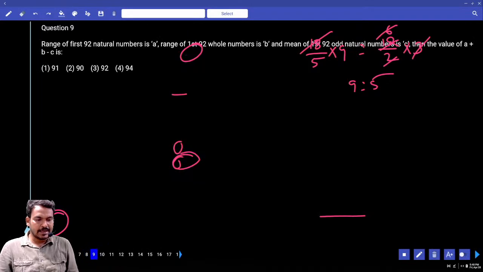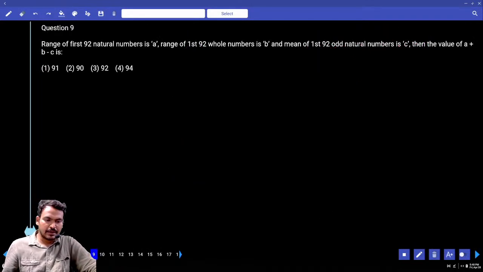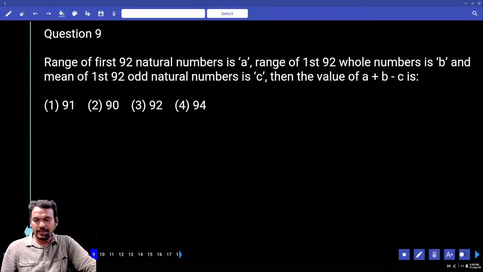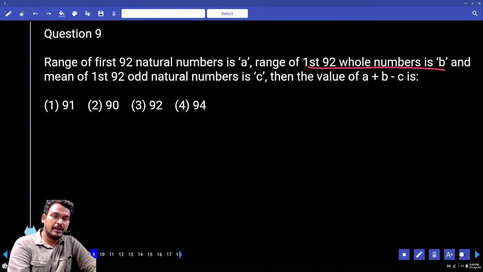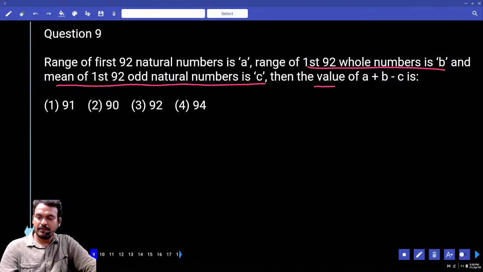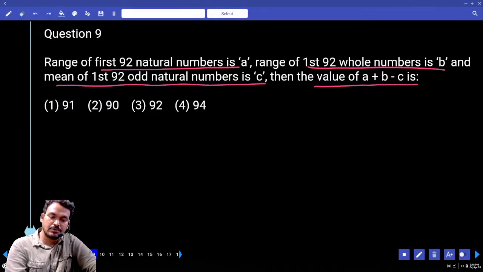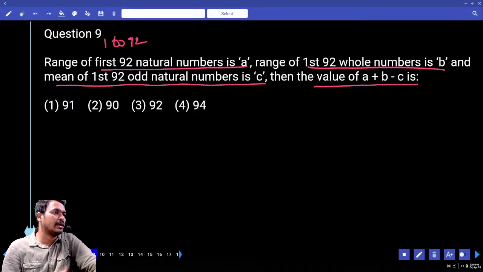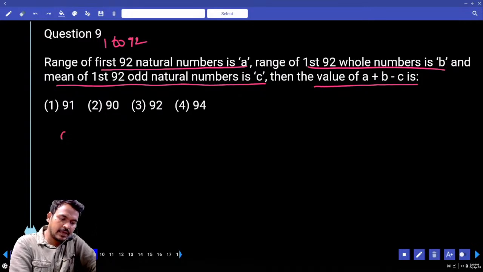Next question, number 9. Range of the first 92 natural numbers is A, range of the first 92 whole numbers is B, and mean of the first 92 odd natural numbers is C. Then what is the value of A plus B minus C? Range of first 92 natural numbers means from 1 to 92. Range means largest number minus smallest number. Then A equals 92 minus 1.